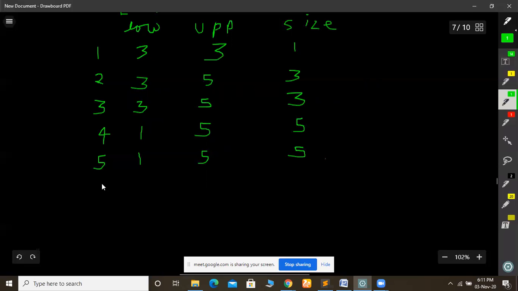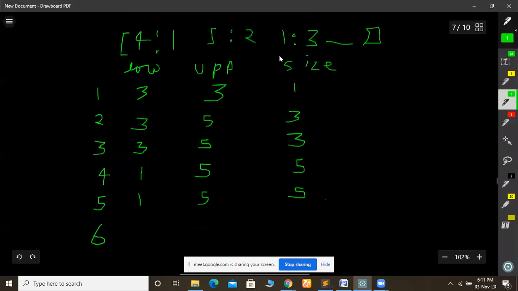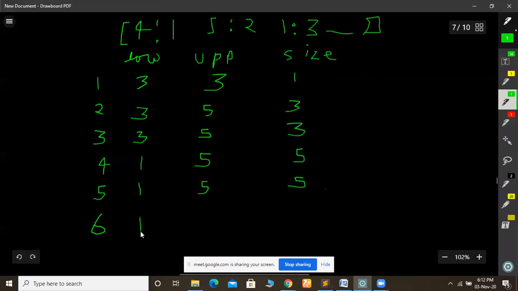Now we will take 6 and we will check the index of 6. So index of 6 is 6. So we will update our upper bound, that will become 6. Now what is the size of this sub-array? 6 minus 1, 5, plus 1, 6. So it is equal to 6.